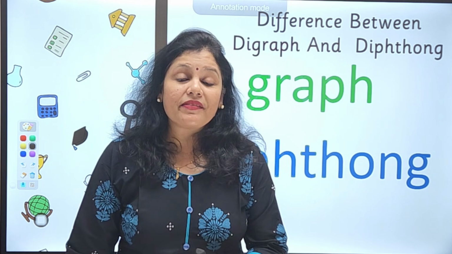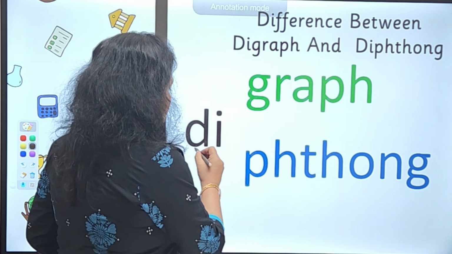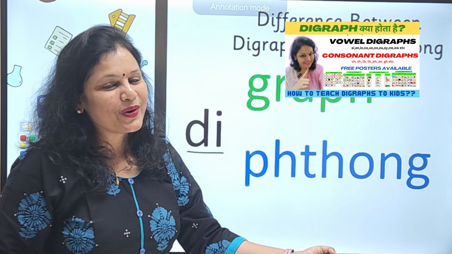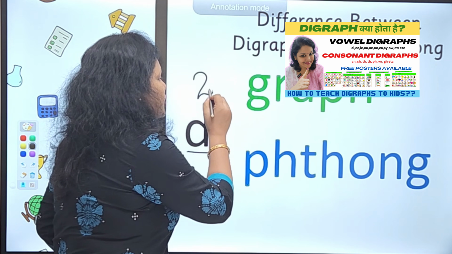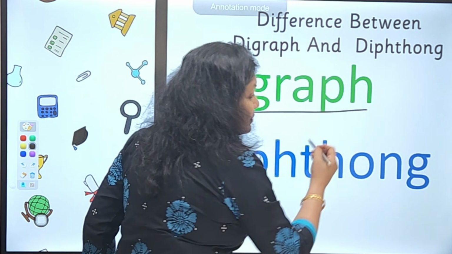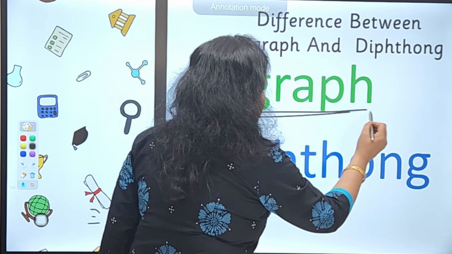Let us delve deeper into what is a digraph and what is a diphthong with the help of their definitions. You all know what is di. I had explained in my previous videos also that di means anything which is 2. Whenever you are talking about 2 graphs, that means at the grapheme level, at the writing level, it gives rise to a digraph.